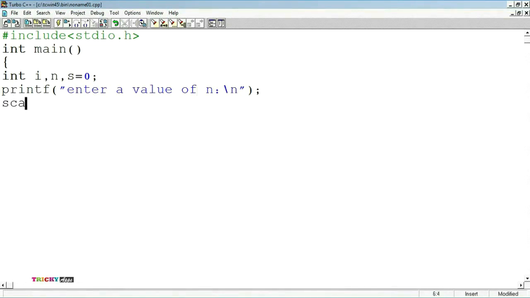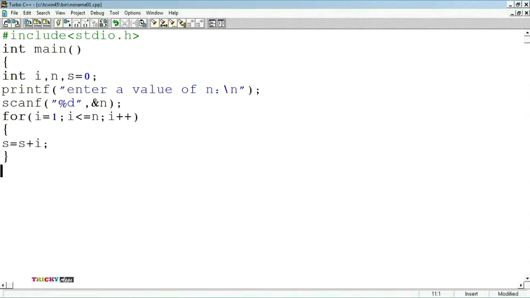Now scanf within the double quotations, %d, ampersand n. Using for loop, for i = 1, i <= n, i++. i = 1 is the initialization. i <= n is the condition. i++ is the increment operation. Now within the for loop, we write the logic for addition to find the sum: s = s + i. Closing of the for loop.